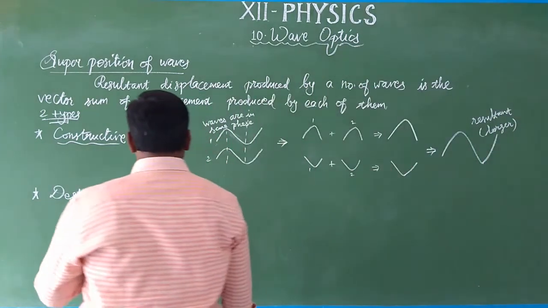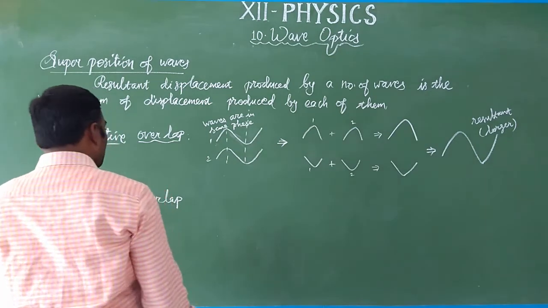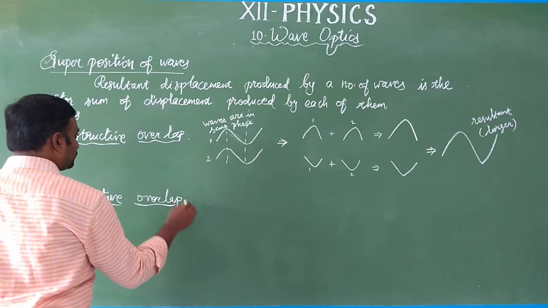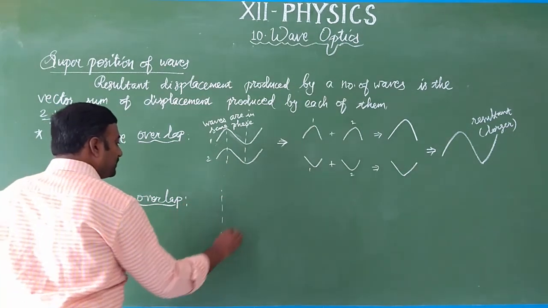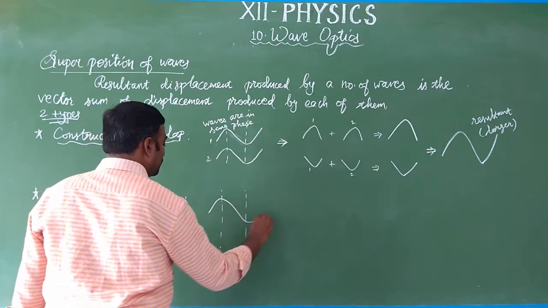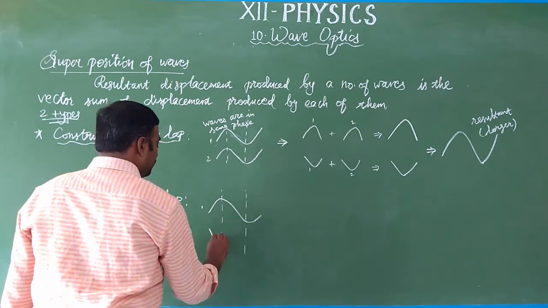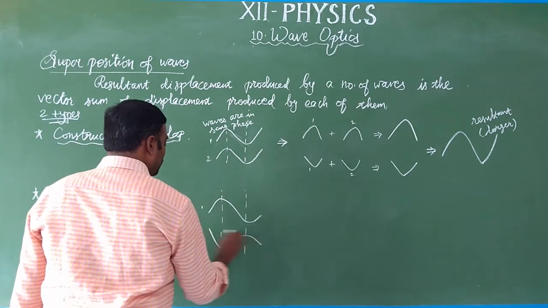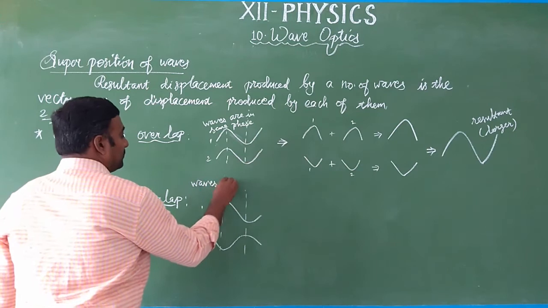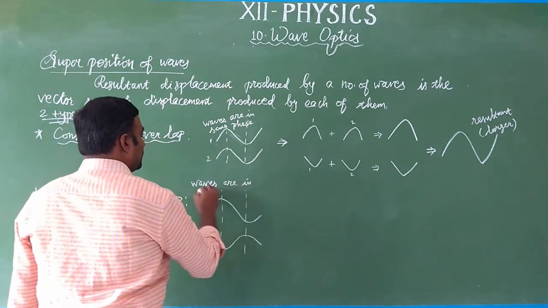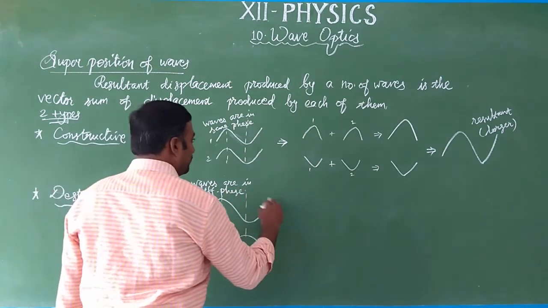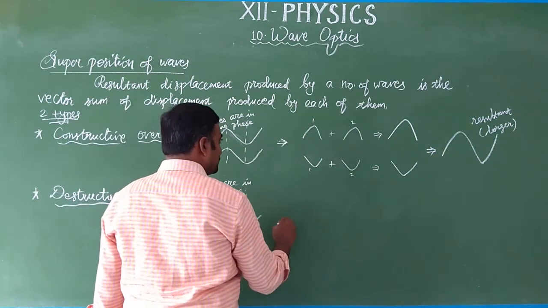But what is the destructive overlap? Let us consider two waves, but the two waves are in different phase. This is the first wave, and this is the second wave, wave 2. So the two waves are in different phase. When two waves are in different phase, what is the resultant?